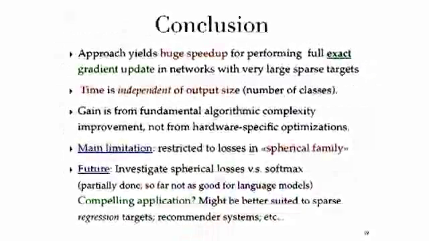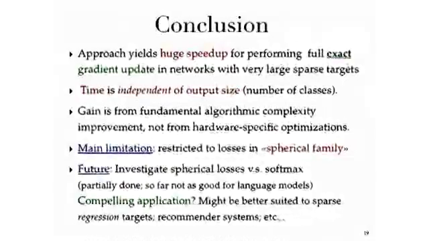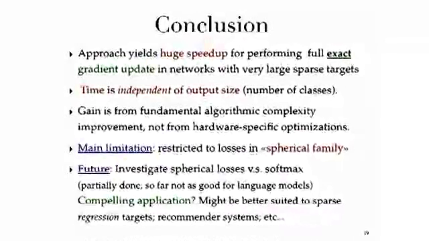So to conclude my talk, I showed an approach that yields a huge speedup and allows performing the exact gradient update in networks with very large sparse targets. The timing is independent of output size, and the gain comes from a fundamental algorithmic complexity improvement, not from hardware-specific optimization tricks.